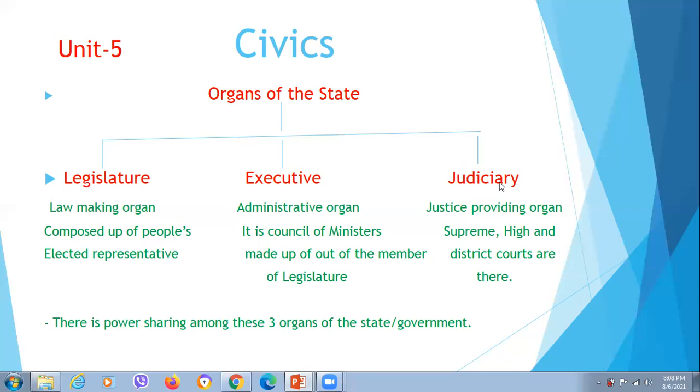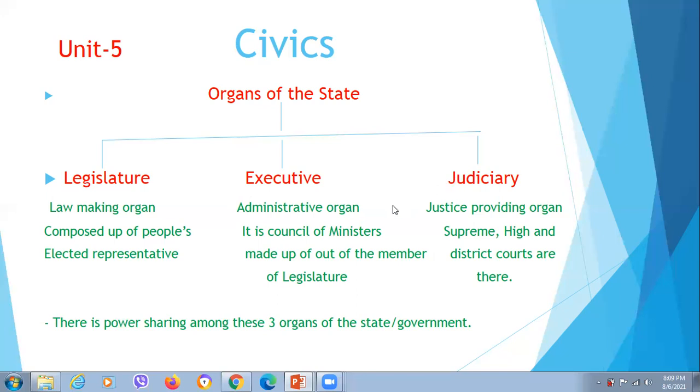Judiciary is a separate organ of the state. It provides justice to the people and it oversees the legislature and executive, whether they are following the law of the country or not. Judiciary is also the guardian of the constitution. It protects the constitution, and if anybody or any organization disobeys the rule of the constitution, then the judiciary has the right to punish them. That's why there is power division among the three organs of the state: legislature, executive, and judiciary.